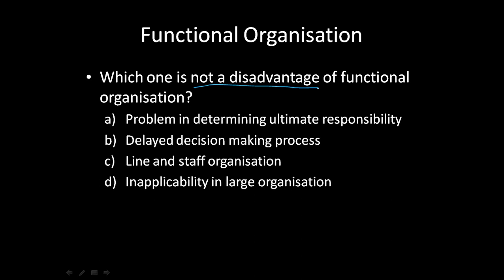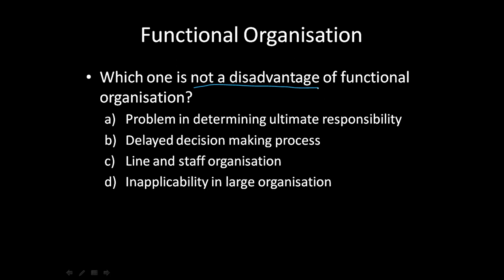Yes, it does happen. মনে করে দেখো, in functional foremanship, when we talked about the factory manager, ওর আন্ডারে কারা কারা ছিল? প্ল্যানিং ফোরম্যান অ্যান্ড প্রোডাকশন ফোরম্যান, এবং ওদের আন্ডারে কিন্তু চারজন করেছিল, all of them are guiding the workers. Okay, so now think about it. If you are a worker, you have 8 different boss, so whom are you responsible to? কার কাছে you are going to report? Do you have any clarity? No. So that's why there is a problem in determining ultimate responsibility. To whom am I really responsible to? I don't know. Okay, that is the problem of functional organization.